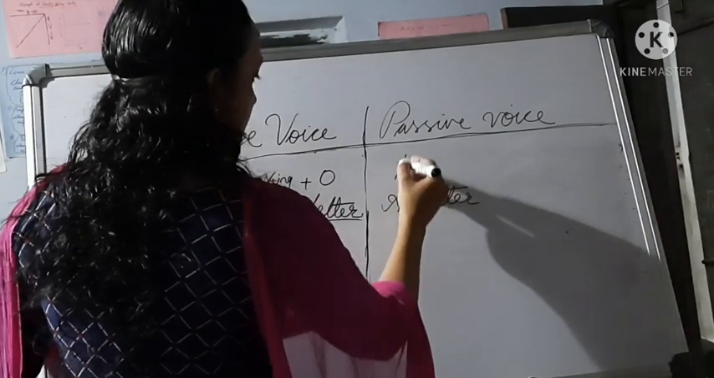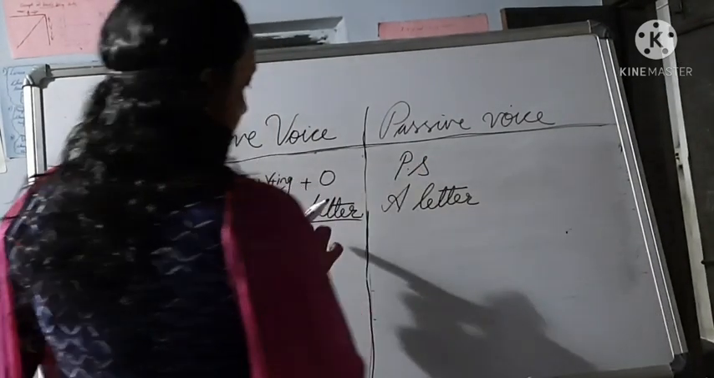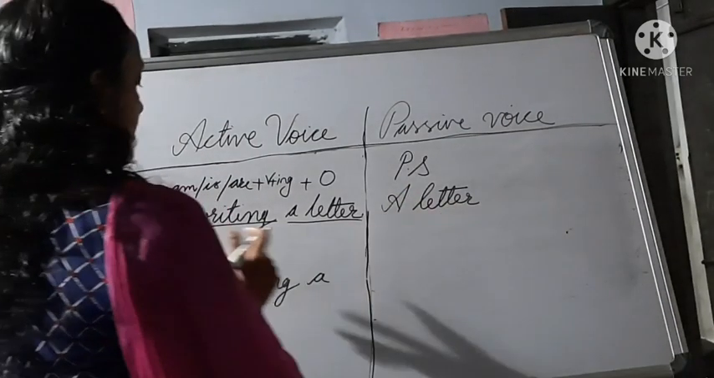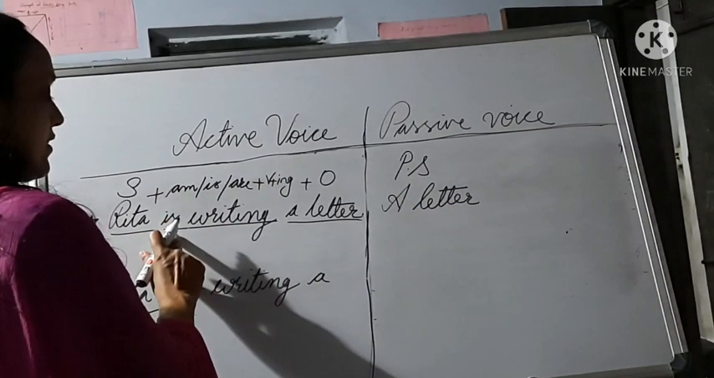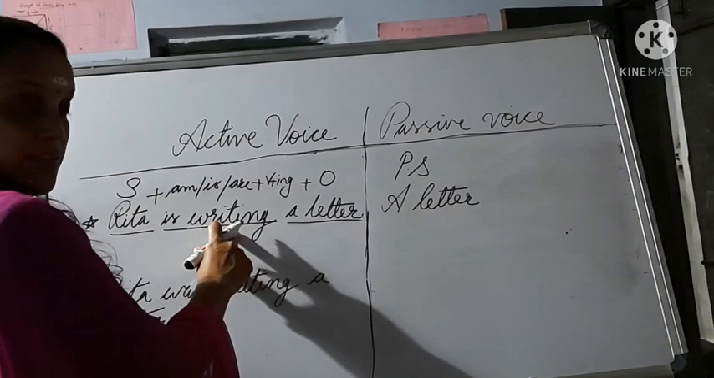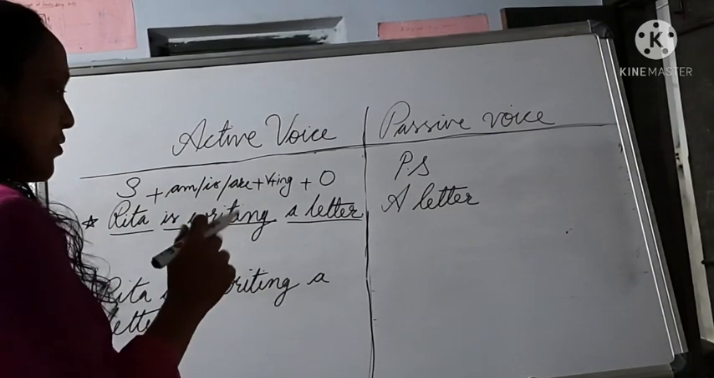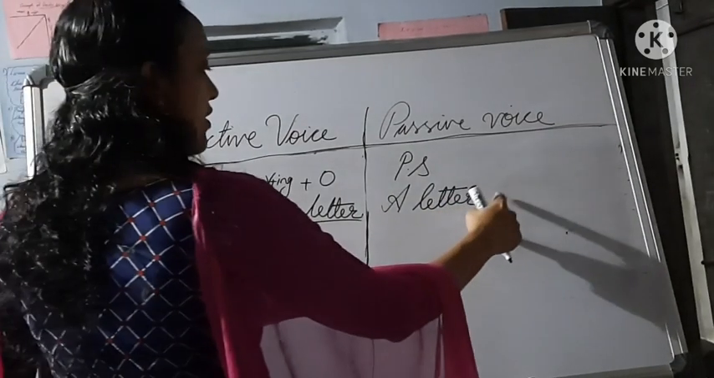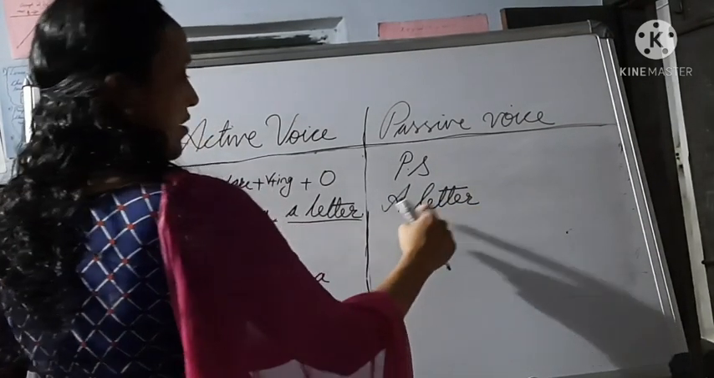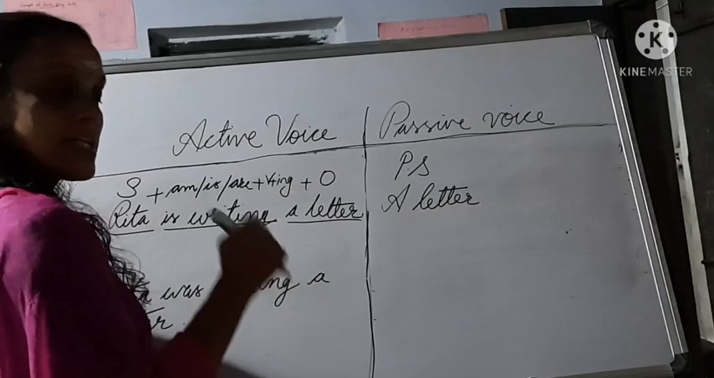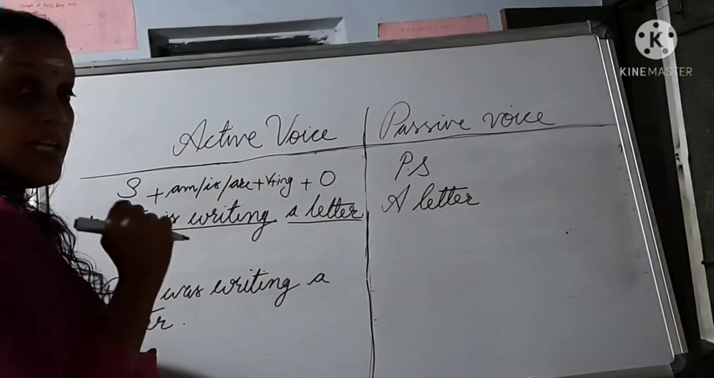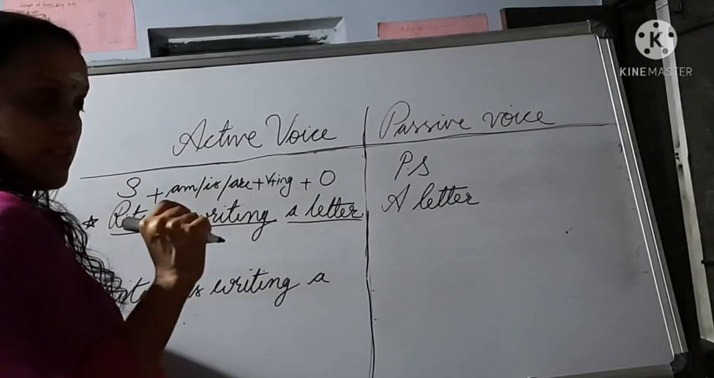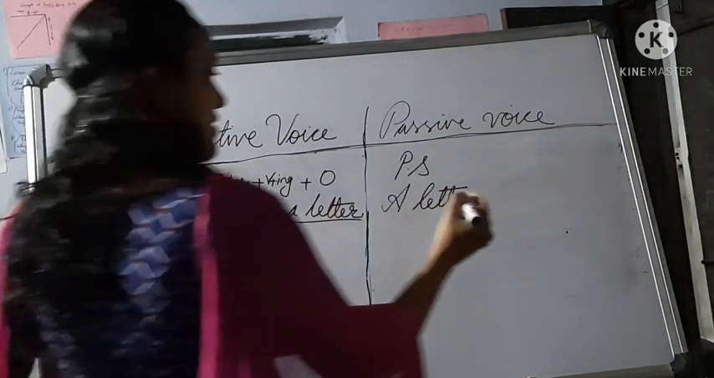That becomes the passive subject. The object of the active voice becomes the passive subject. A letter, here is writing, that is in present continuous. So you have to write the rule. Here it is is or are or am. So a letter means is. A letter is, not a letter am or a letter are. It is, a letter is.